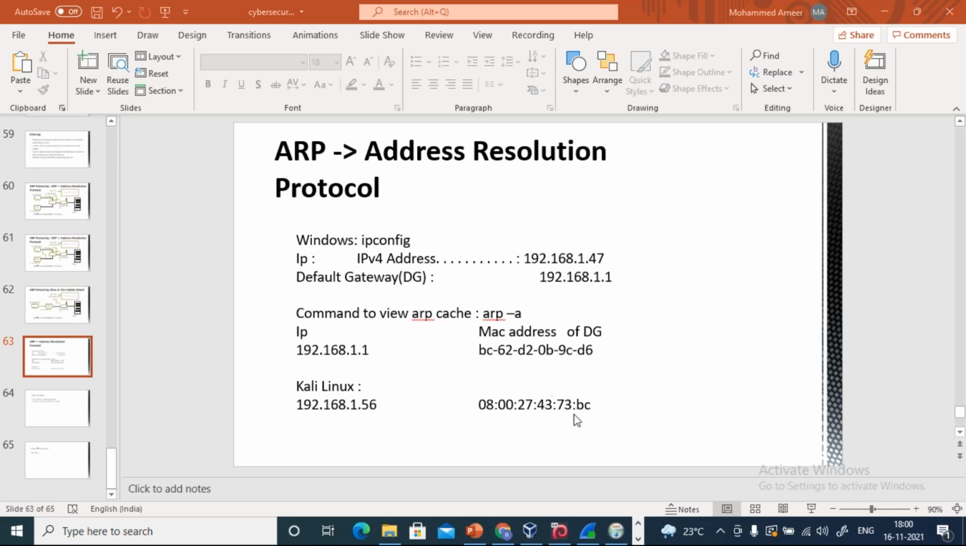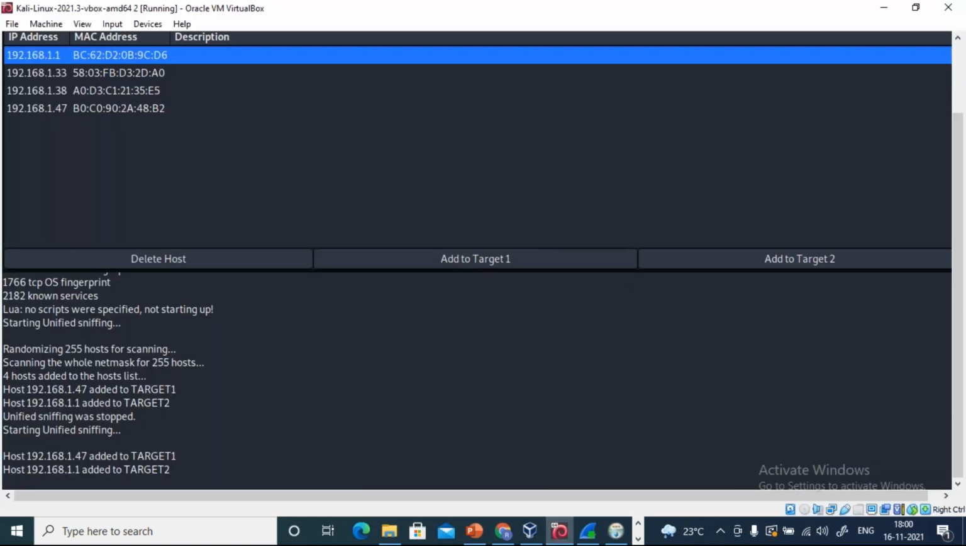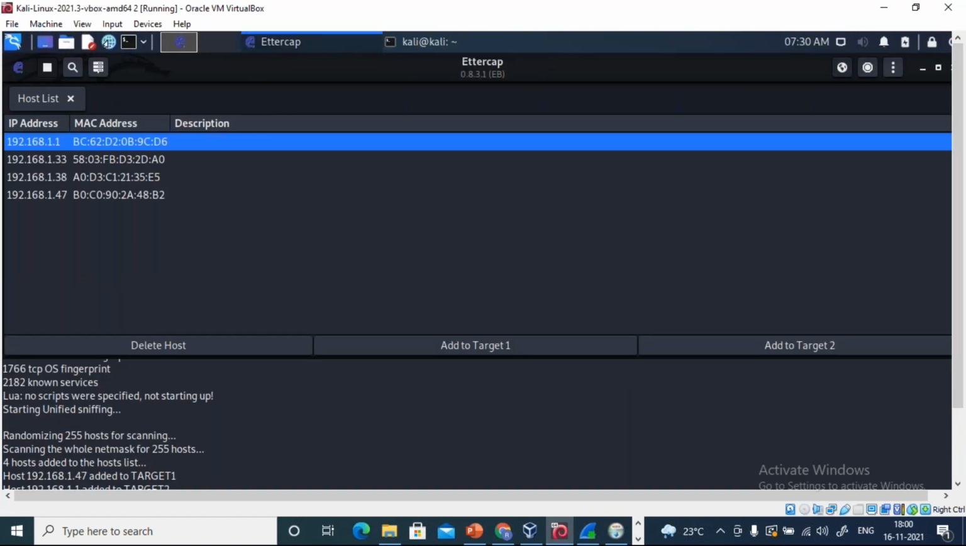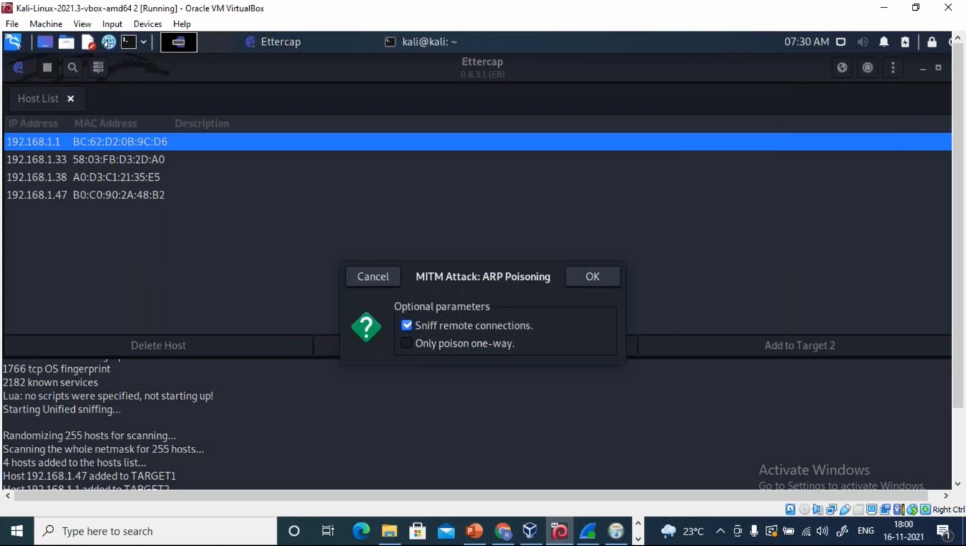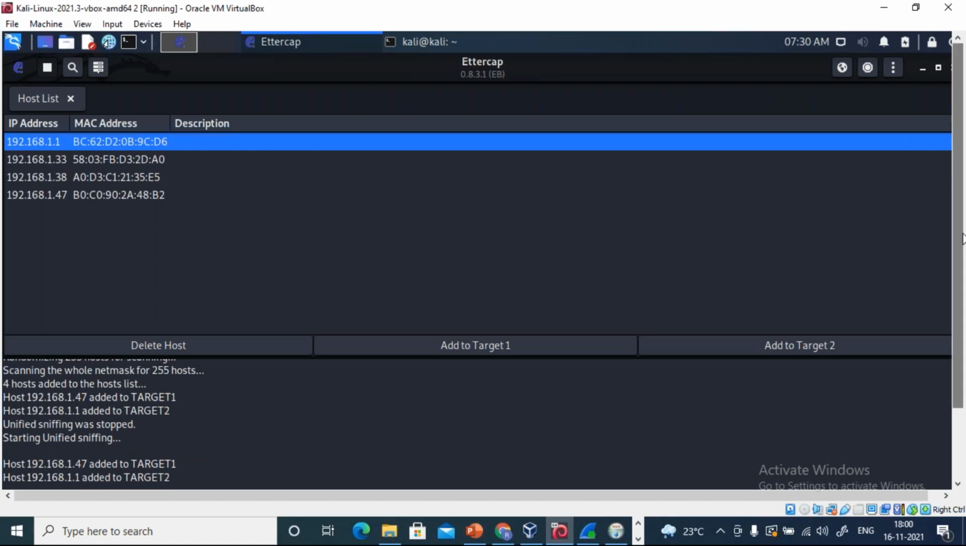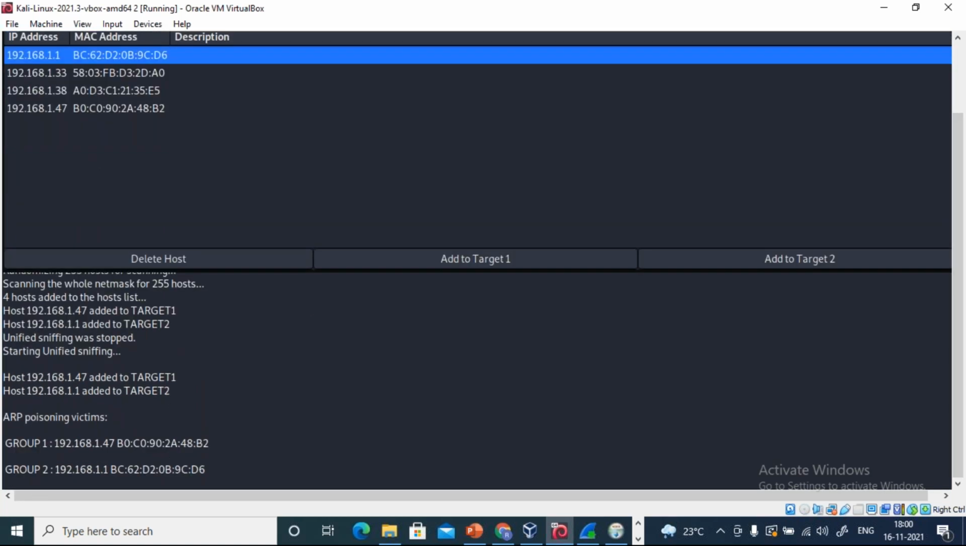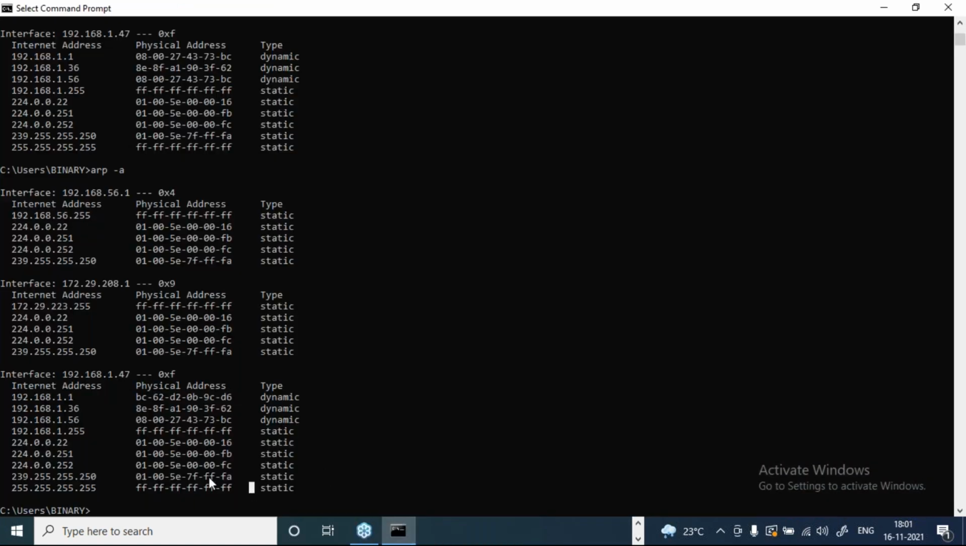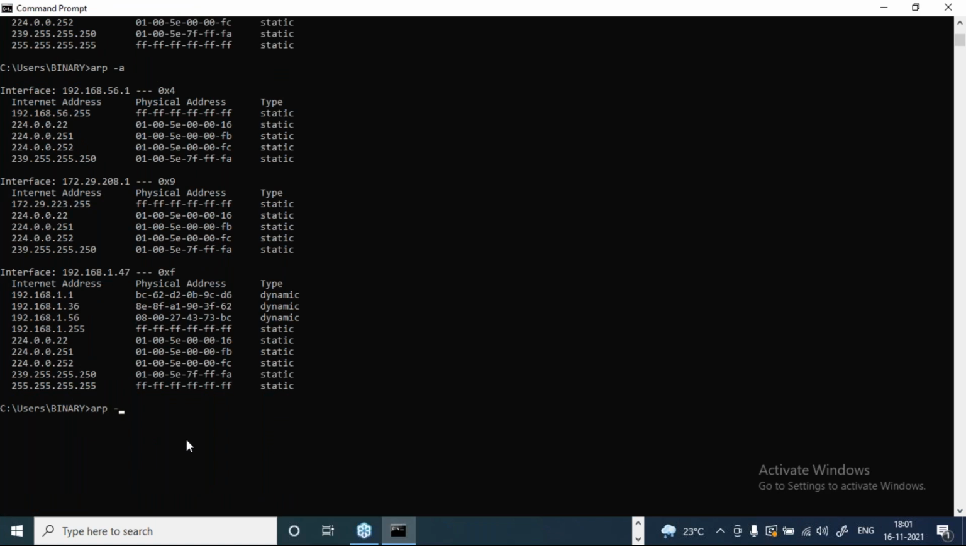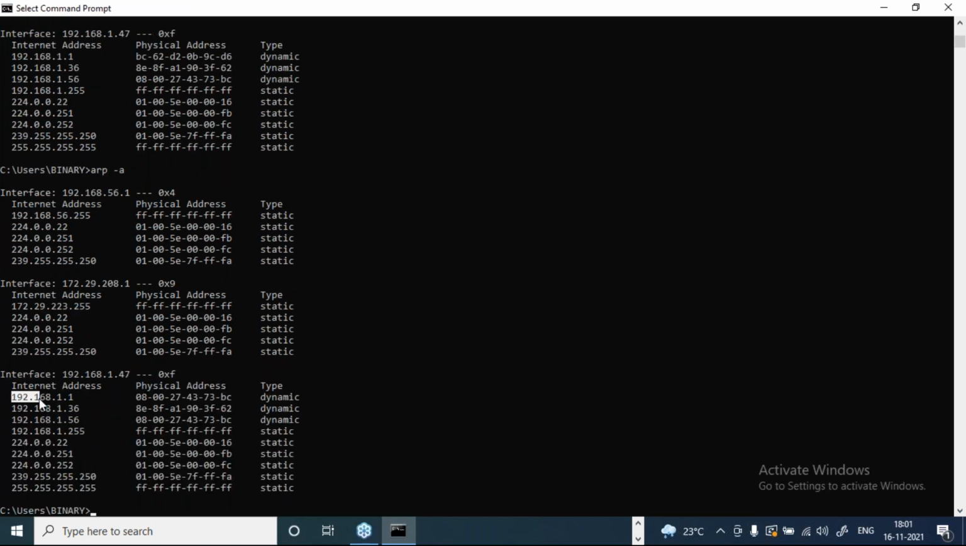Now to make it your Kali Linux, what I have to do here, I have to go to this particular menu and do ARP poisoning. Unless and until you do this, it will not be reflected. So do this, sniff remote connection. The moment you do that, it will do ARP poisoning. These are the victims which are poisoned. So now when you go back to the terminal and check arp -a, this is changed to BC, which is nothing but the MAC address of our machine.